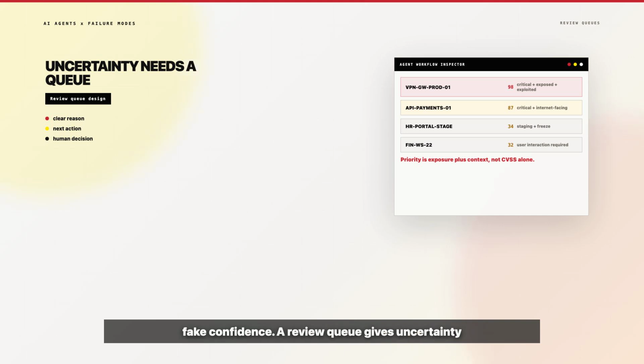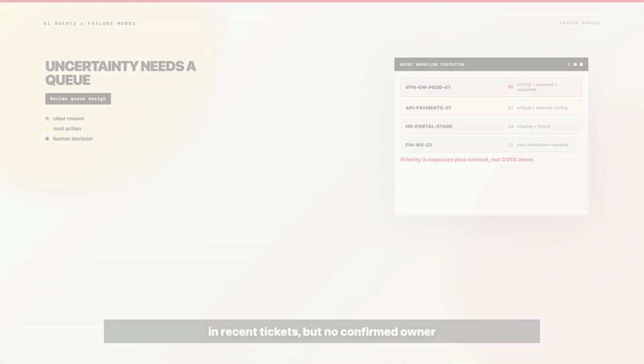In the vulnerability workflow, the queue might include owner missing, asset inventory stale, threat intel incomplete, approval required, duplicate match uncertain, ticket assignment failed, or remediation window unclear. Each review item should have a clear reason and a clear next action, not just "agent failed." Better: asset owner missing, candidate owners found in recent tickets, but no confirmed owner in inventory, human review required before urgent ticket assignment. That gives the team a decision.